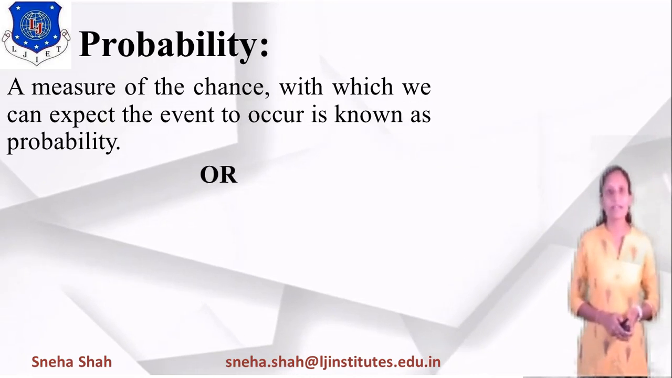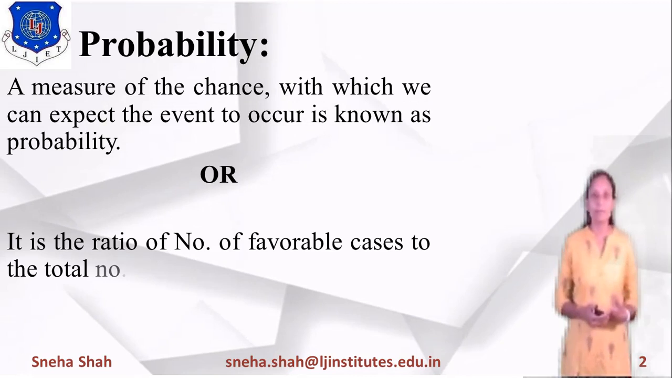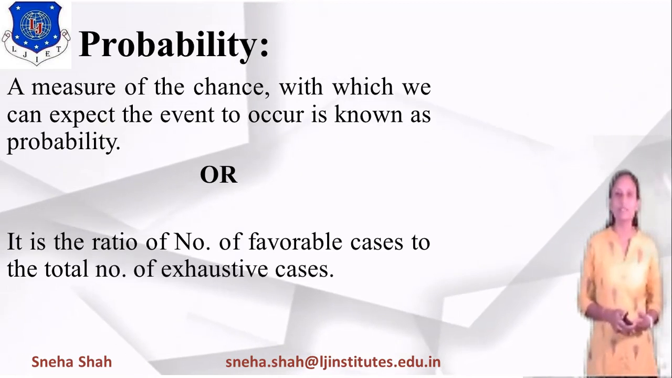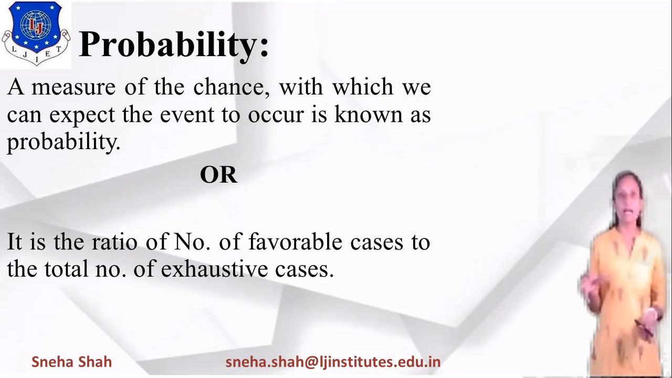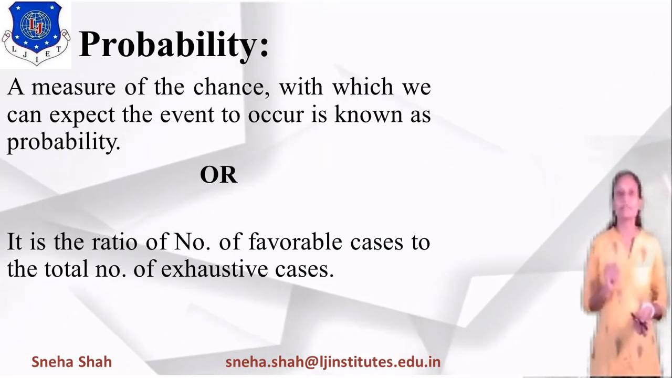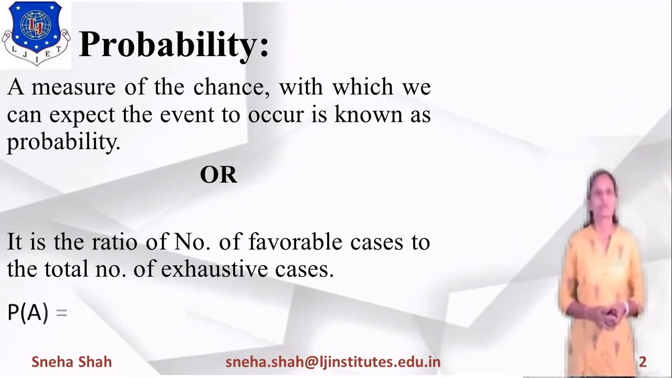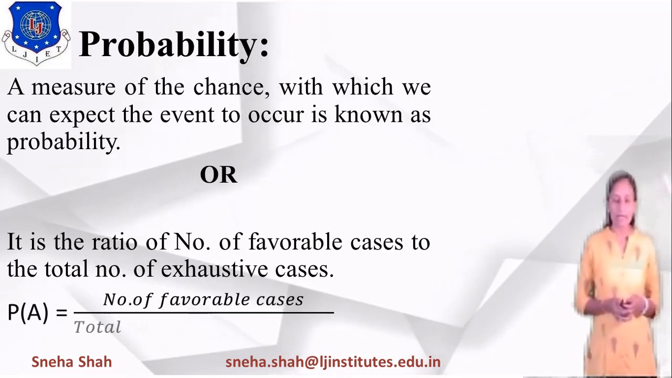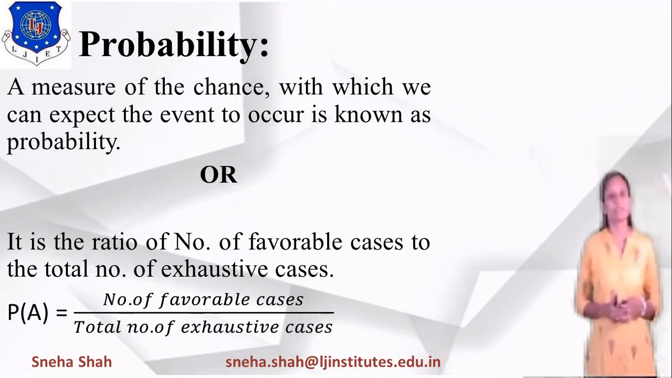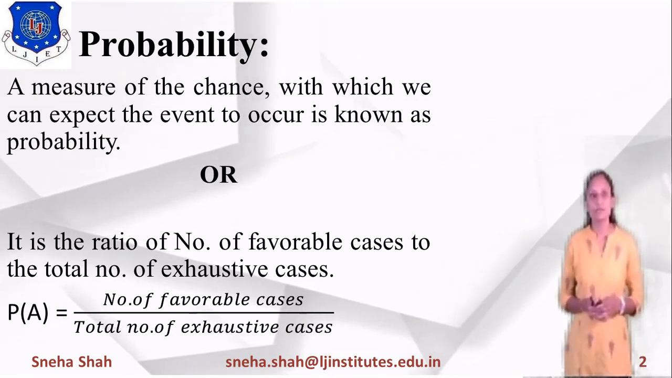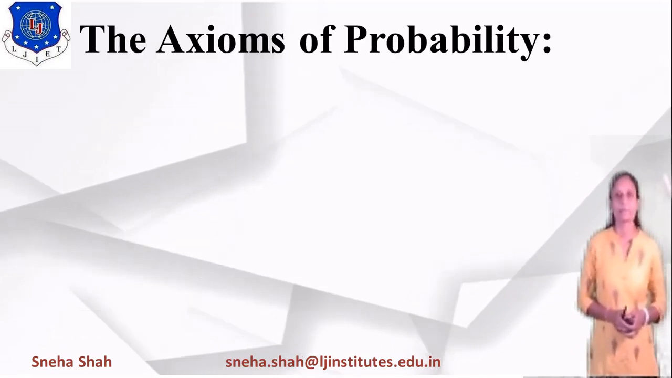Or we can also define probability as the ratio of the number of favorable cases to the number of exhaustive cases. It means from the total outcomes, if we are finding the favorable outcomes, then it is considered as probability. So the probability of any event A is considered as probability of A equals the number of favorable cases to the ratio of the total number of exhaustive cases.